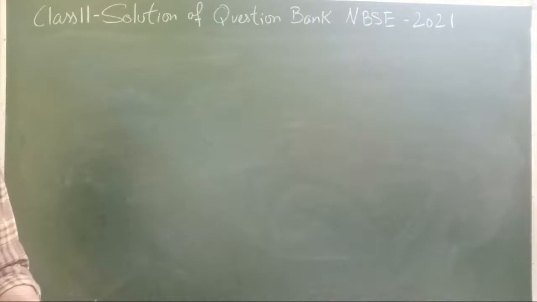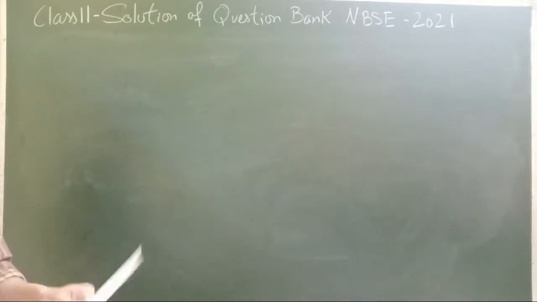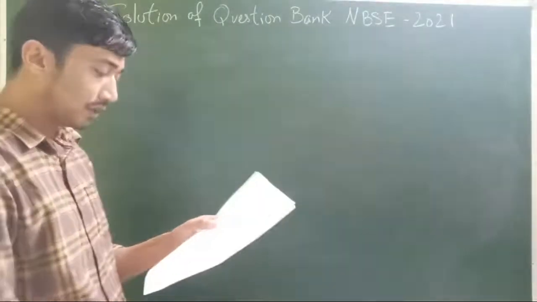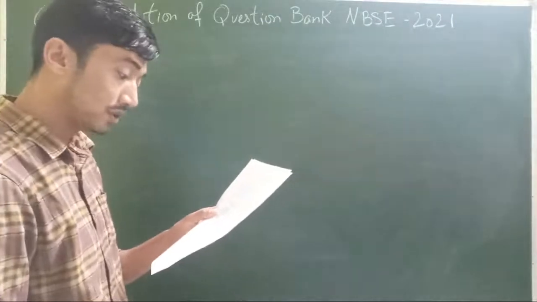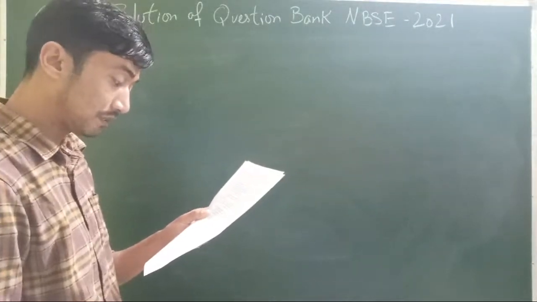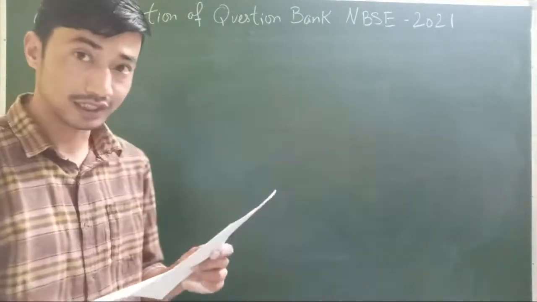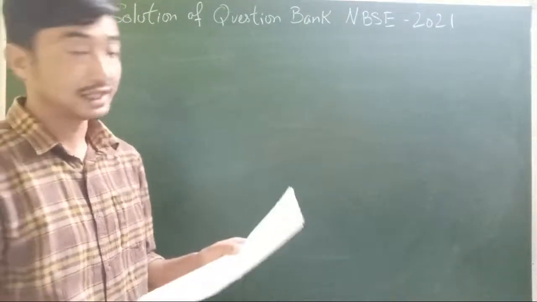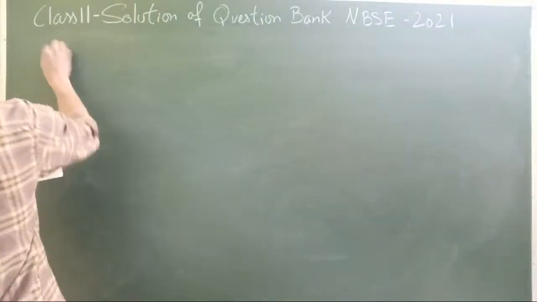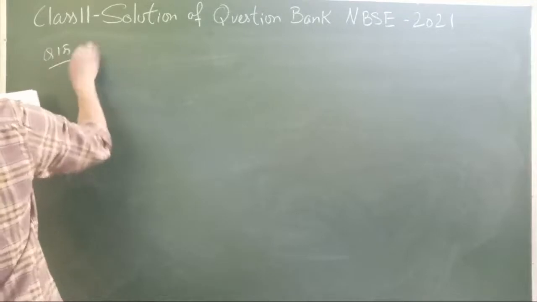Okay, 15. Find the equation of the line passing through the point (2, 2) and cutting off intercepts on the axes whose sum is 9. That is question number 15, straight lines.